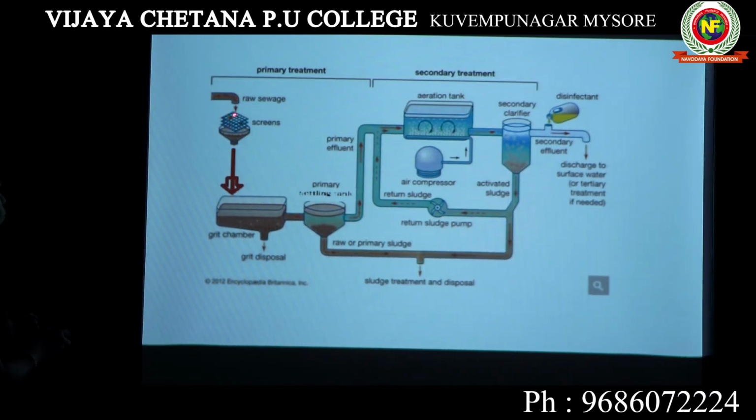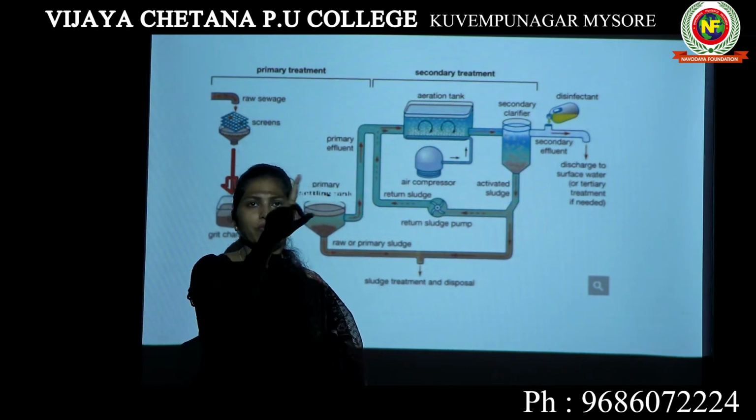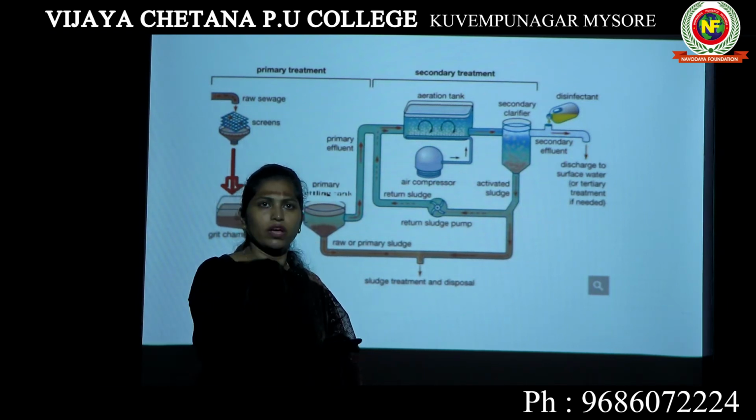Here you see there are 1, 2, 3 layers of screens. They are nothing but wire mesh. You can imagine a rectangle or a square shaped mesh with larger holes in it.